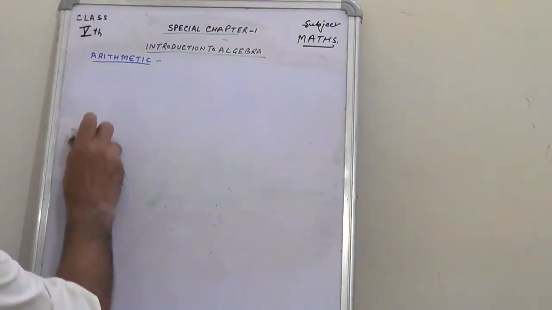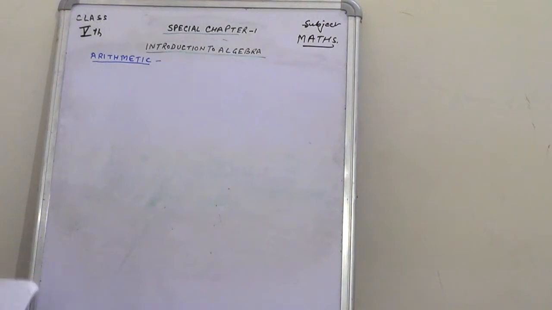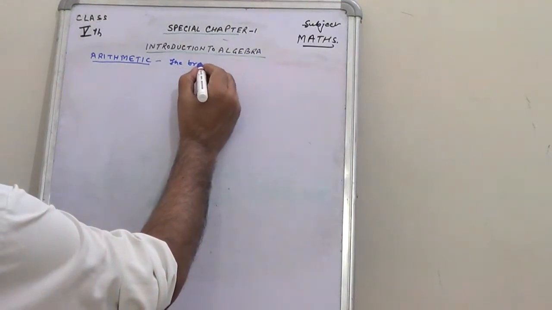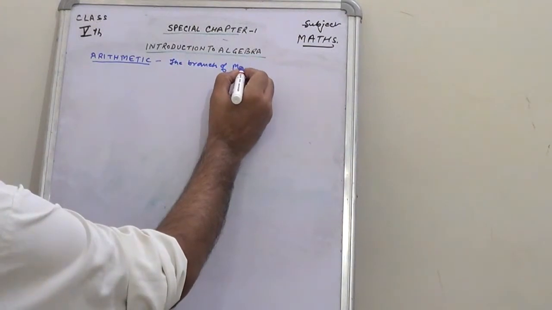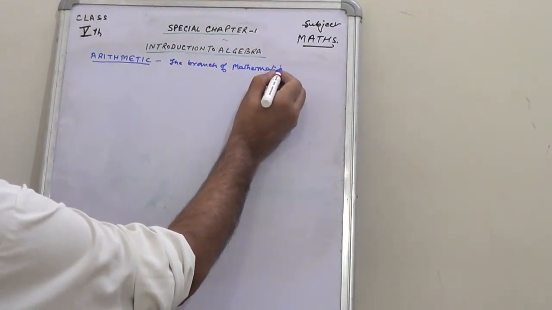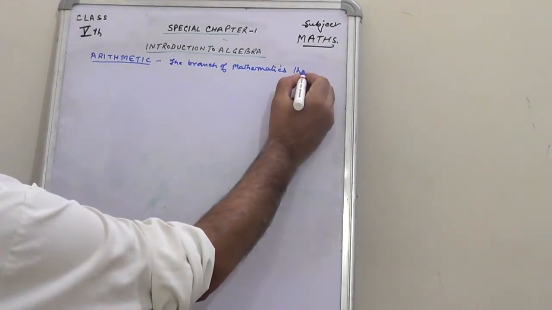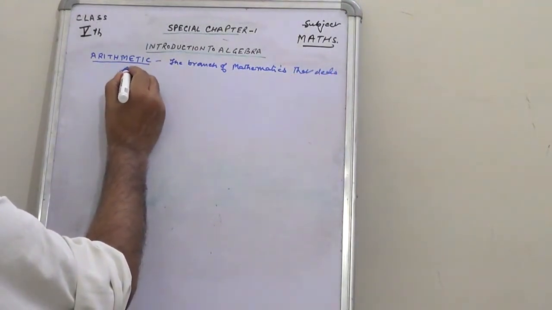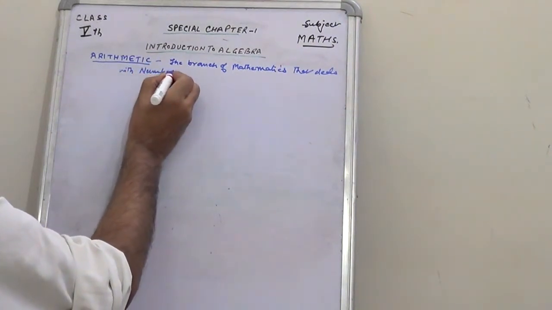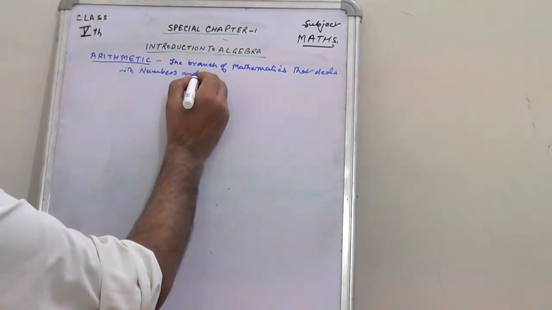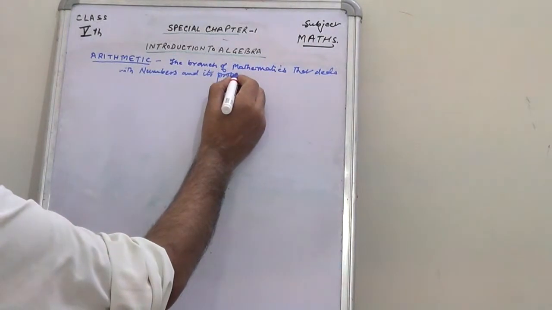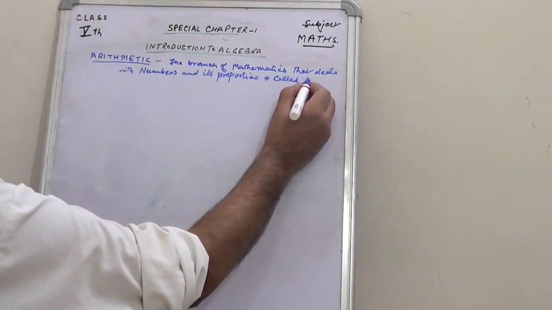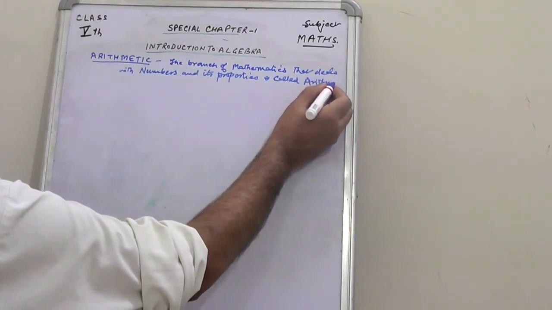The first branch of this is named as arithmetic, and it means that this is the branch of mathematics that deals with numbers and its properties is called arithmetic.